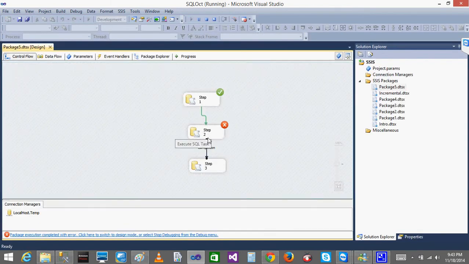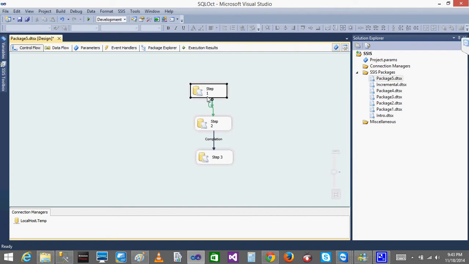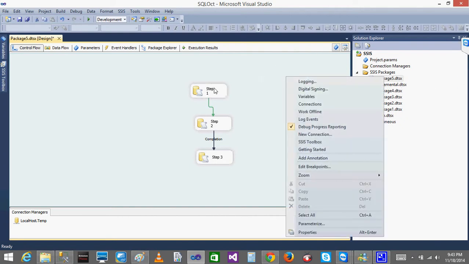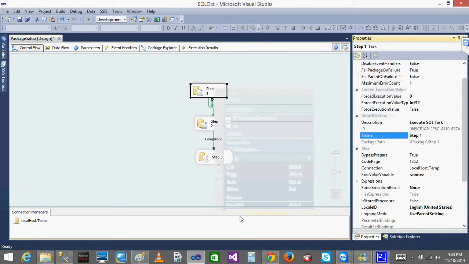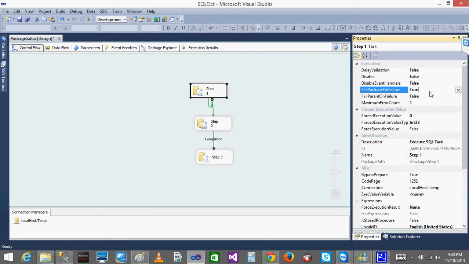It should execute the third step. Give me a minute. Yeah, I know why. When we created the checkpoints previously, we set fail package on failure to true.